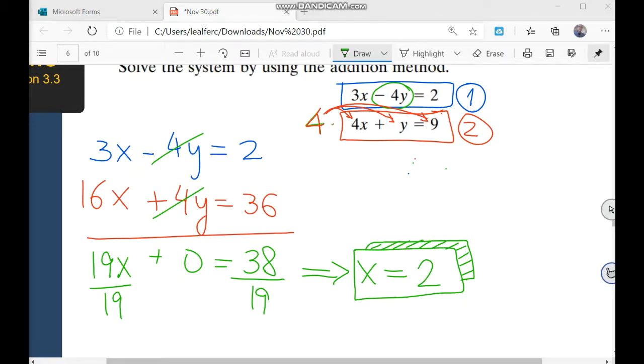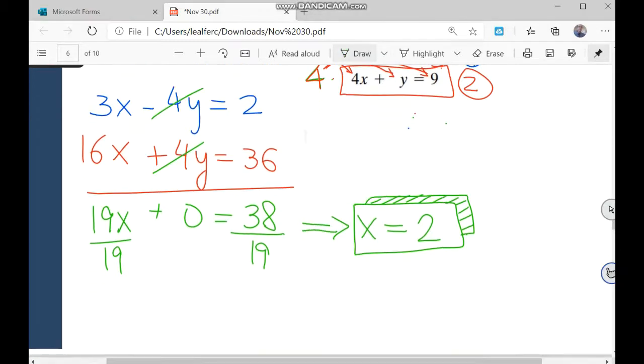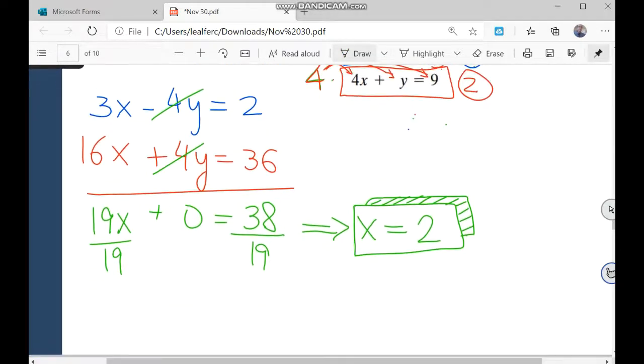That's the solution, x equals 2. The next step here is to find y. I think this is an easy step, because you just need to plug in x equals 2 into one of the equations. The first or the second, it doesn't matter. Let's plug it into the second equation, okay?